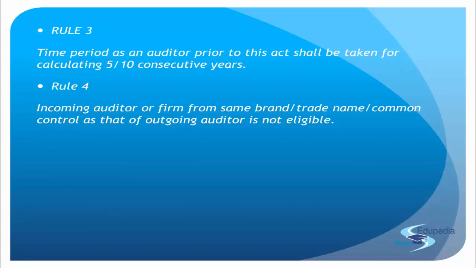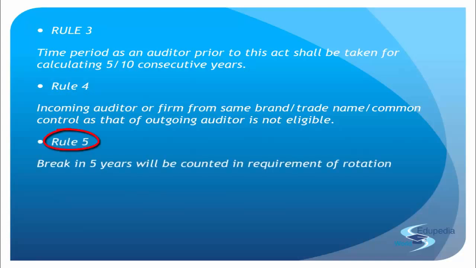No, they have common control, the same trade name, the same brand name, so they cannot. But instead of BSR, they can take in Price Waterhouse, that is EY, or they can take in Walker Chandiok, that is Grant Thornton. So this is how the rotation actually takes place. These are also some things that need to be taken care of. We know that we are supposed to retire the previous and take in the new, but when, why and how? These rules are the answer for your when, why and how.